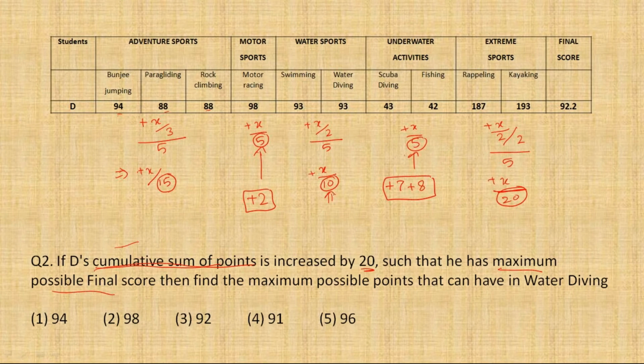Next category that I would like to focus is water sports, और इसीलिए हमसे वाटर डाइविंग में पूछा गया है। वाटर स्पोर्ट्स में देने के लिए मेरे पास सिर्फ 3 पॉइंट्स are remaining, and I can give those 3 points all to swimming or give 1 to swimming, 2 to water diving, but I have to maximize water diving. So water diving में पूरे के पूरे 3 दे दूंगा and will make it 96. It is going to be my answer, fifth option.